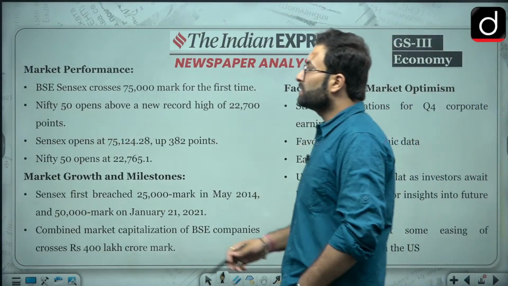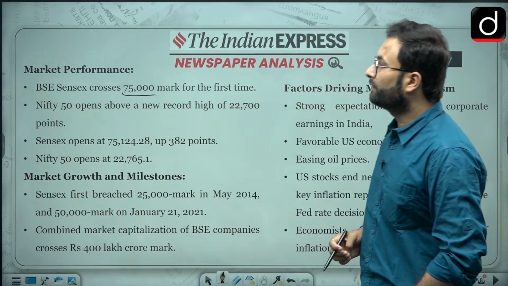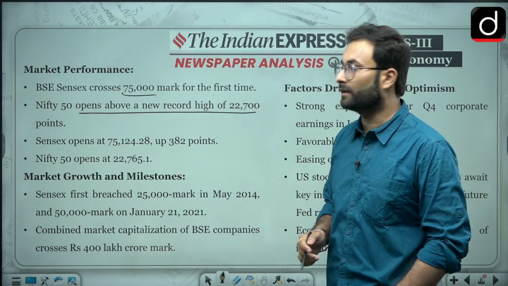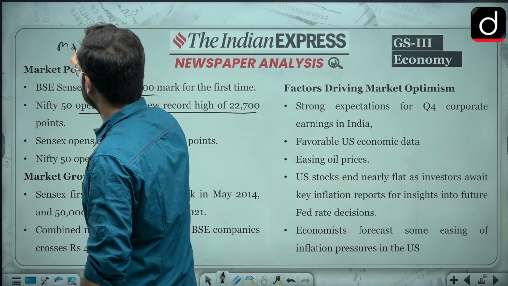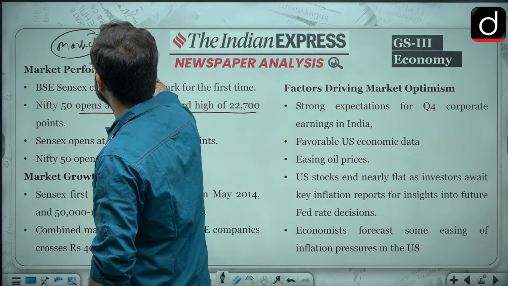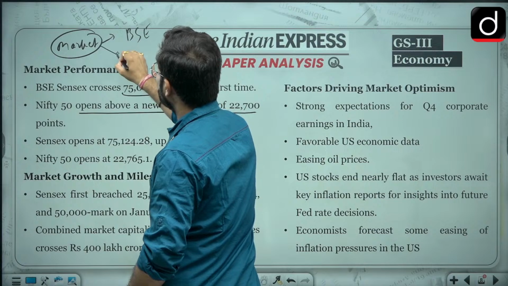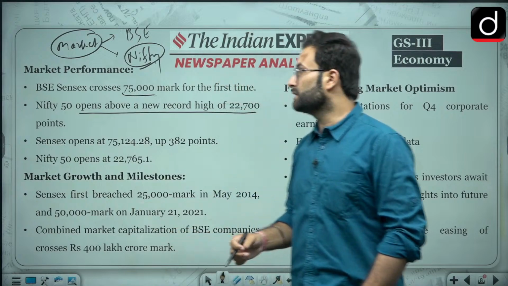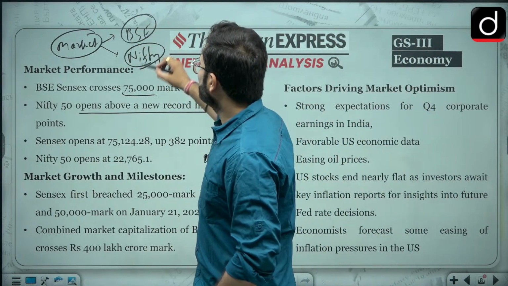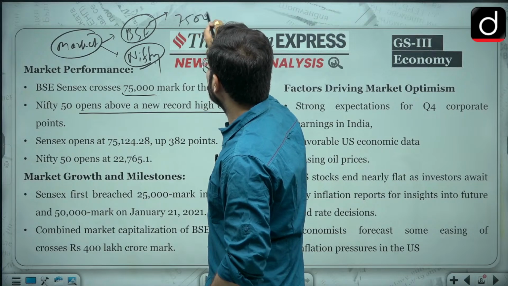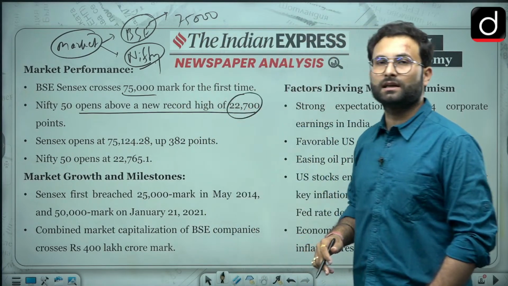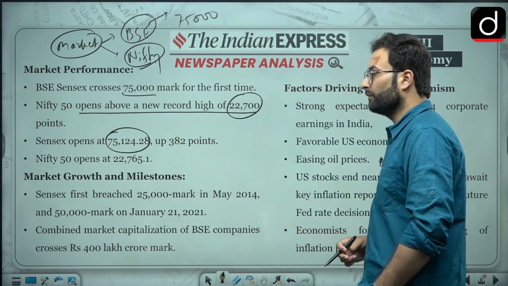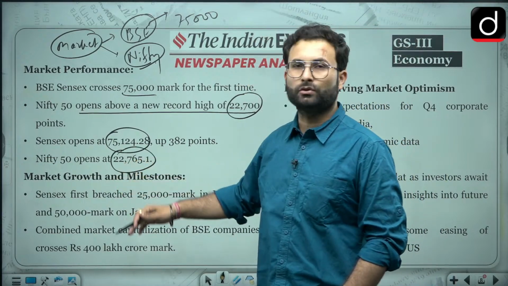Here you can see the Bombay Stock Exchange crossed the 75,000 mark for the first time. Nifty 50 opens above a new record high of 22,700. When we are talking about our market, there are two indicators: one is the Bombay Stock Exchange, and then there is the Nifty. Nifty is a group of 50 companies. The Sensex has crossed the 75,000 mark, and Nifty has also performed well with the highest mark of 22,700. They opened at 75,125 and 22,765, so that is a good indication.